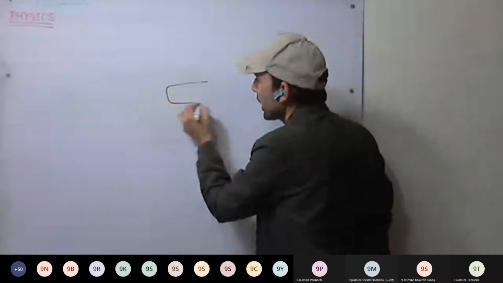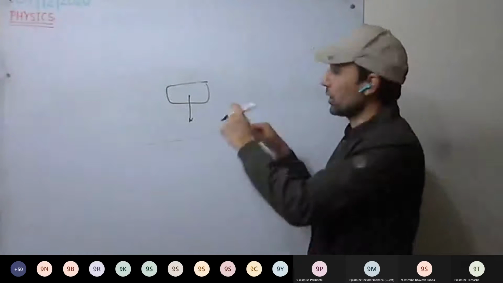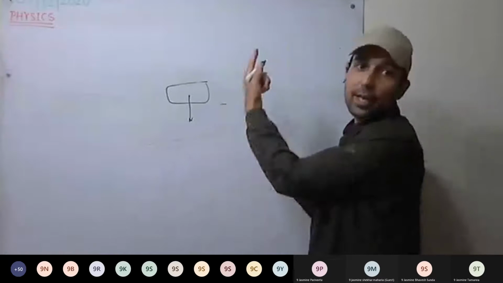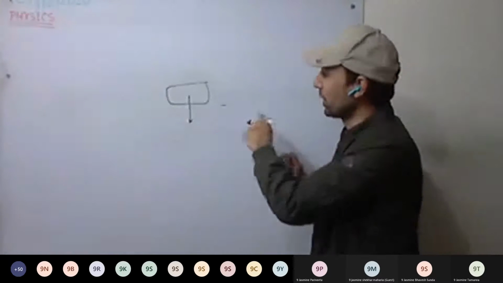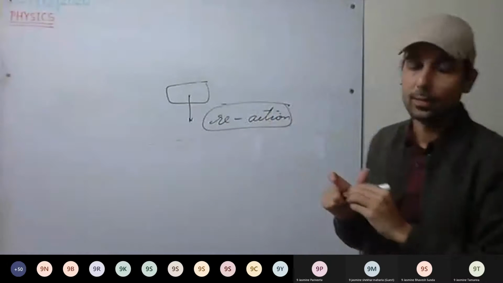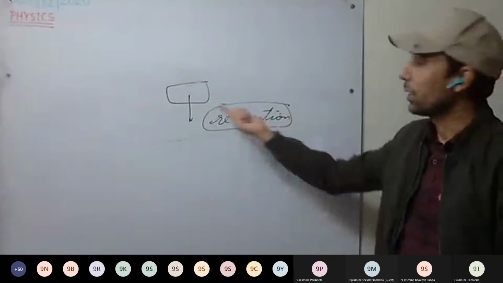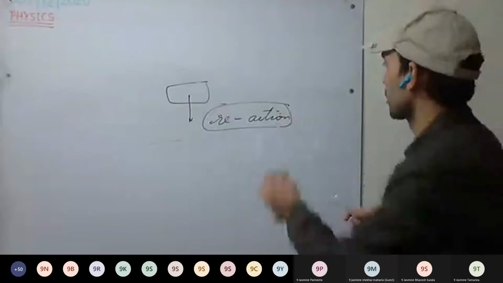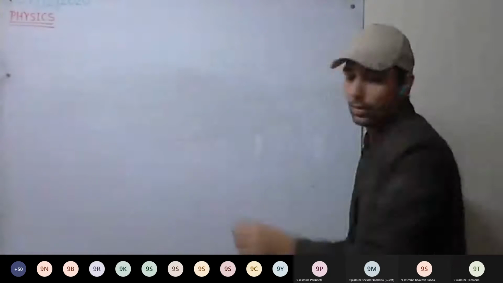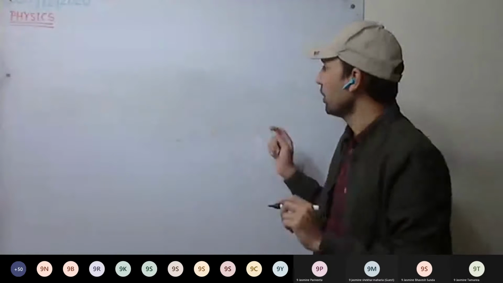So this is clear. The book is exerting a force on the table. That is the action force. In reply to the action force by the book, the table exerts a reaction force. This is clear. Action is there, and in reply to this action force, we have the reaction force by the table.